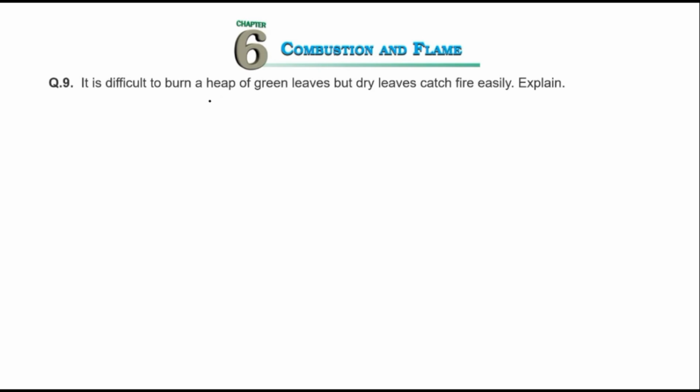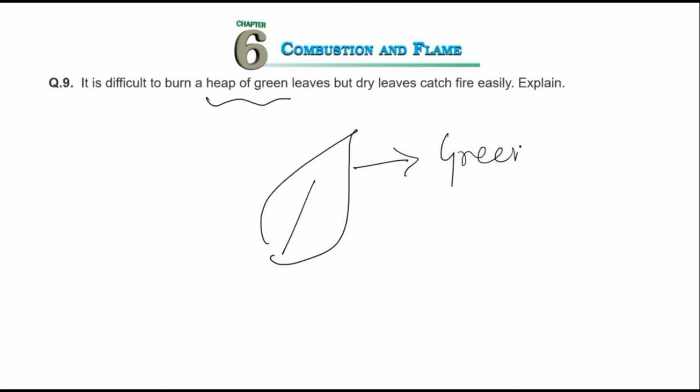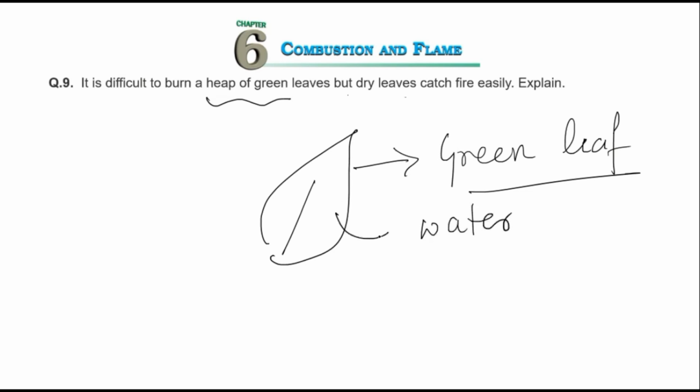It is difficult to burn a heap of green leaves, but dry leaves catch fire easily. Why? Because of the water content. If you compare the green leaf to a dry leaf, the dry leaf has no water or a minimum amount of water. It's very dry, and when it is dry it can be easily burnt.